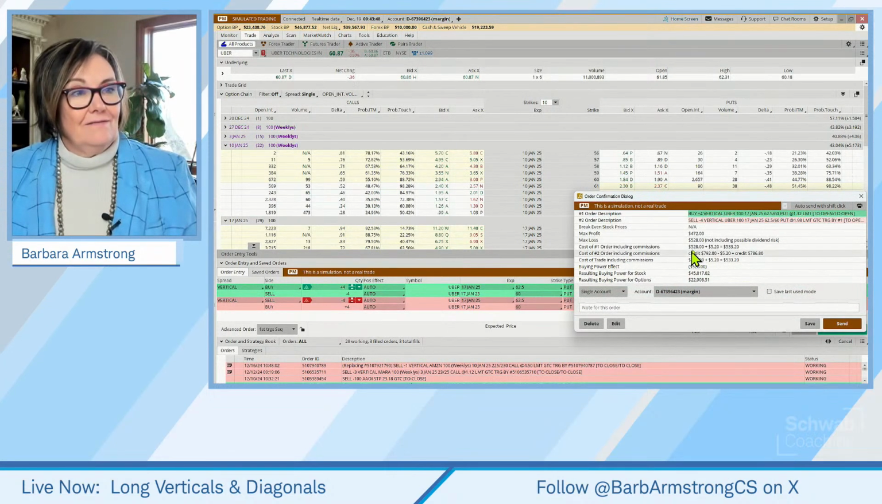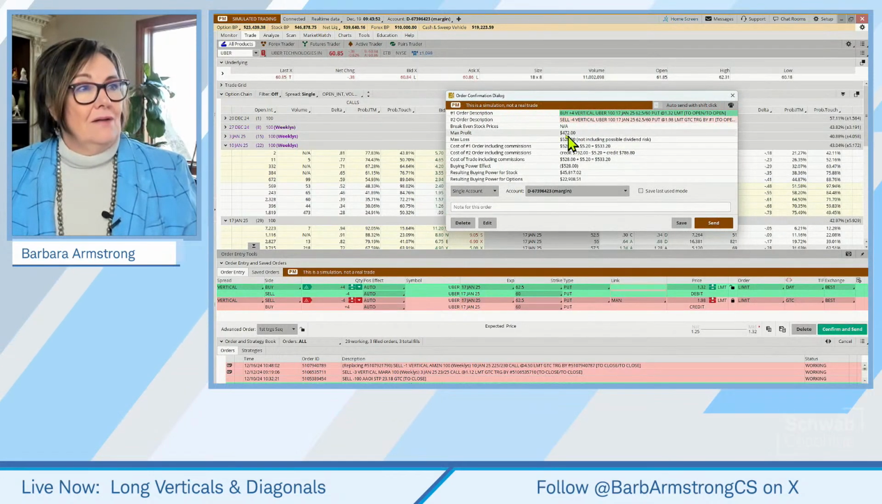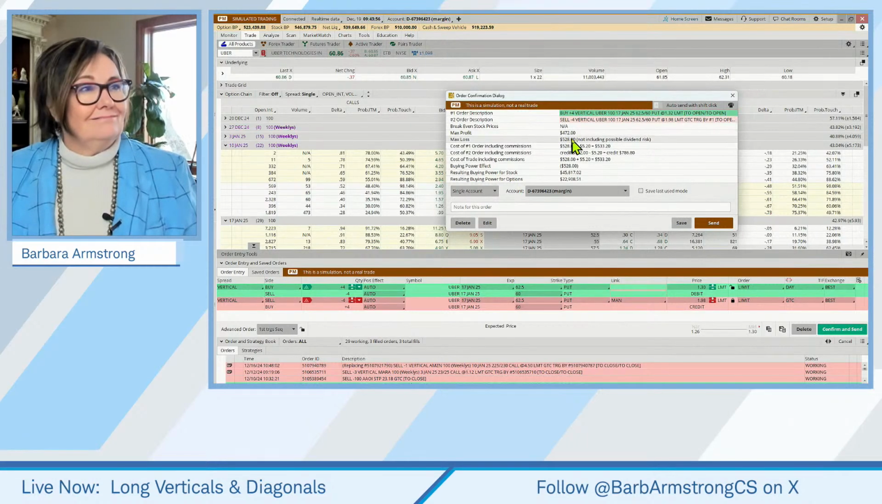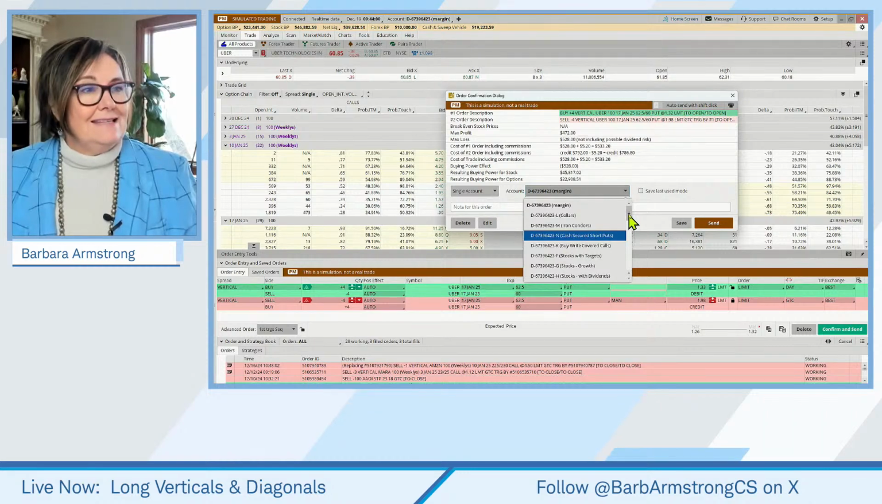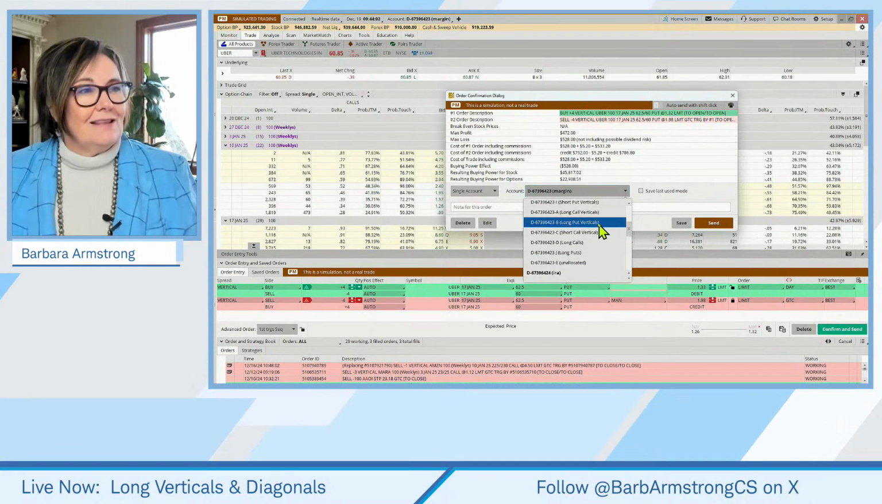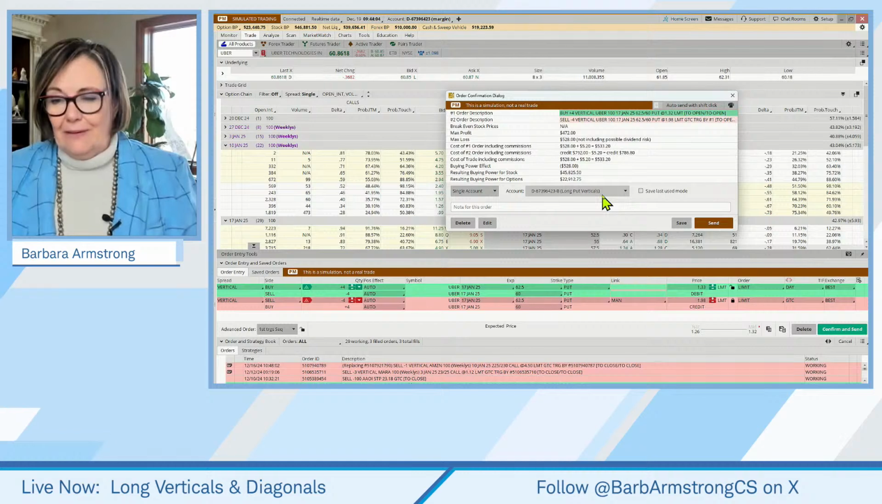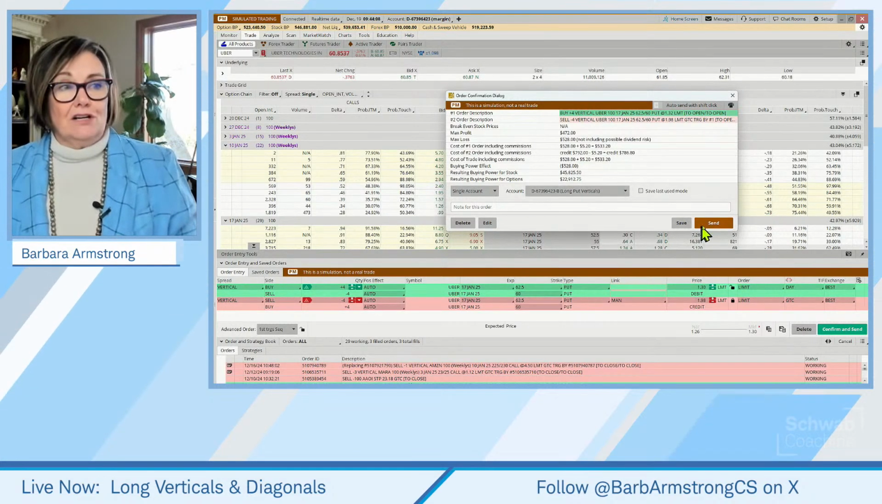How much are we risking? $528. Are we okay with that? Yep. How much can we make? 472. Do we want to get all of it? Nope. Just want a piece of it. Just want a little bit. Don't be a greedy guts, right? So this one is a bearish trade.